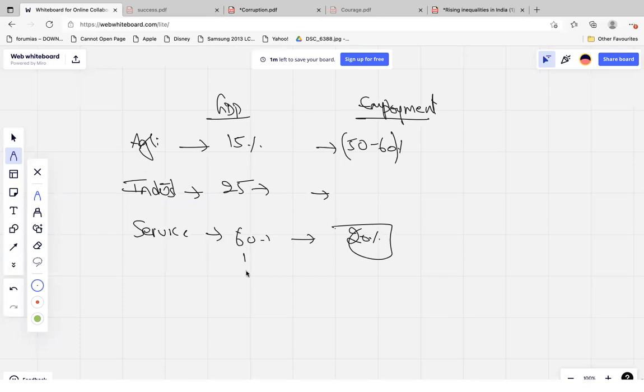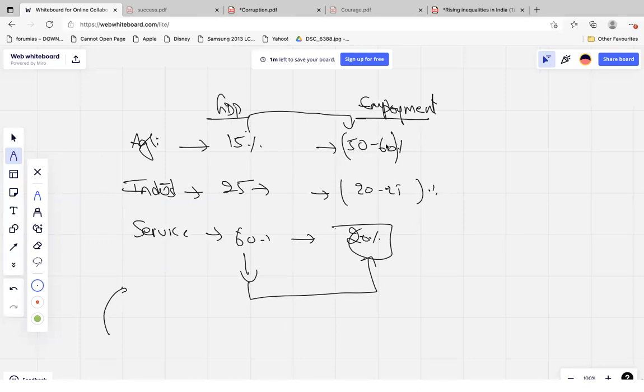Now see, of every 100 rupees, 60 rupees is taken by 20% of the people, and here 15 rupees is taken by the 50 to 60% of the people. The rest of the employment is provided by the industrial sector, between 20 to 25%. So this is one of the reasons for the inequality.